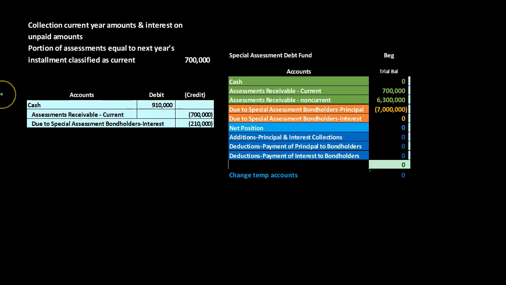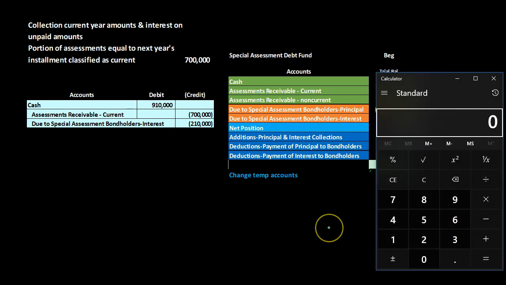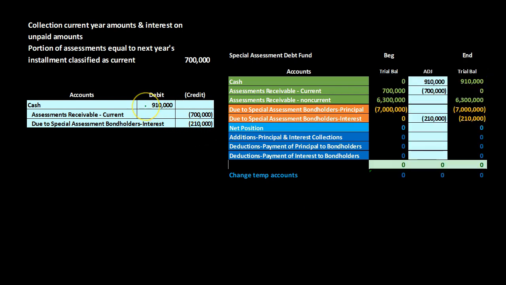Next, we're going to say that there's going to be a collection. Of course, we're going to have a collection of the current amount and interest on the unpaid amounts. Once we have the collection, we're going to collect the assessment receivable of the $700,000, and we're going to collect the interest, which is going to be $210,000, which was the 3%. So if we took the 7 million times 0.03, that's going to give us our 210,000. So cash is going to go up by the 910, and we're going to decrease the receivable by the 700,000. The difference is the interest of the 210,000.